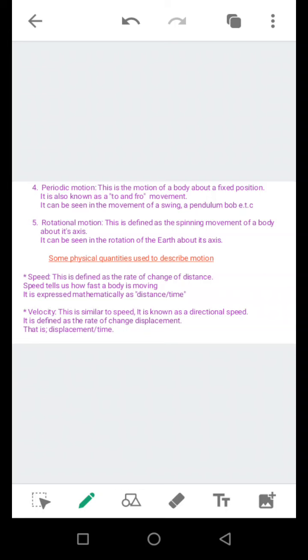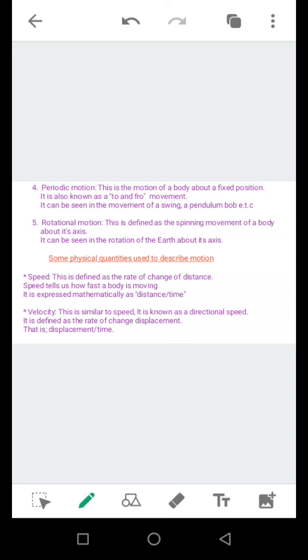Let's move to some physical quantities that can be used to define motion. As we mentioned earlier, there are some physical quantities that are used to describe motion. The first one here is speed. Speed can be defined as the rate of change of distance, or you can say it is the distance traveled per unit time. Speed tells us how fast a body or an object is moving. The unit for measuring speed is kilometer per hour. We can also have a unit as meters per second.